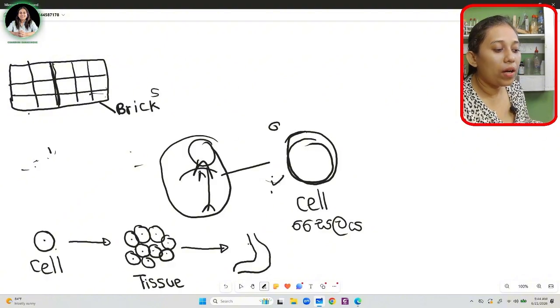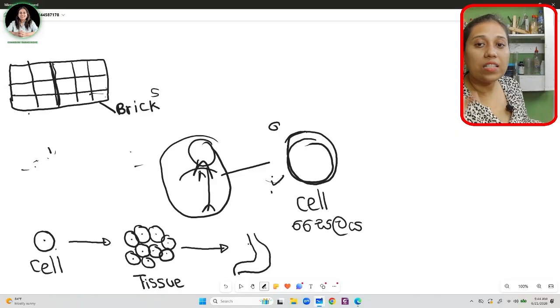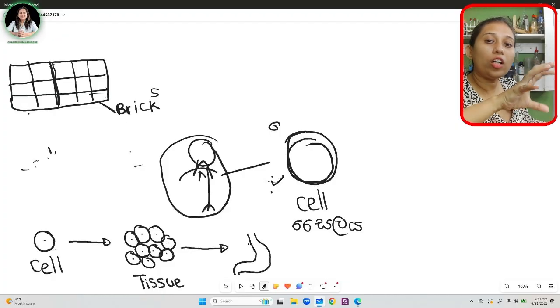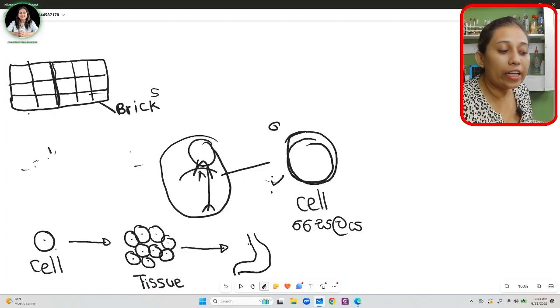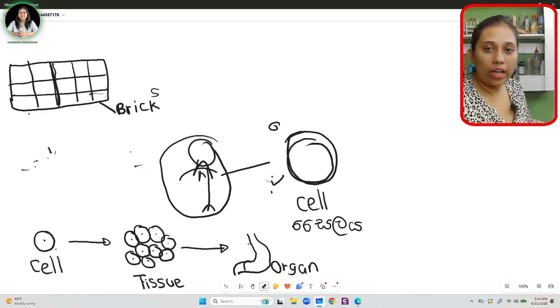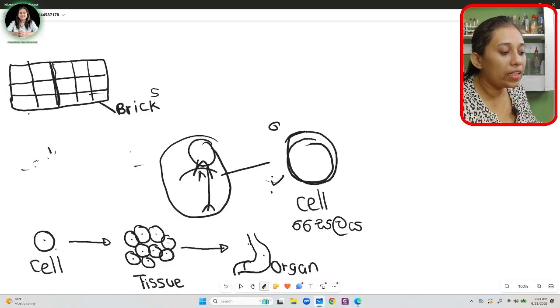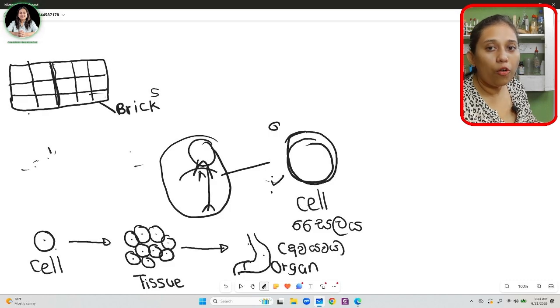So a wall is made of bricks, and the stomach is like this. This stomach has different tissues. Many types of tissues are in the stomach. When many tissues get together, what is formed? An organ. An organ is made by a collection of different tissues. Organ in Sinhala is අවයවය. There are different organs in our body: the stomach, liver, kidneys.